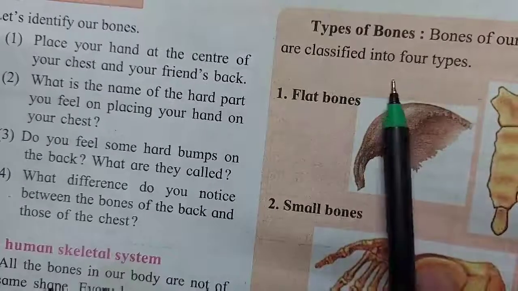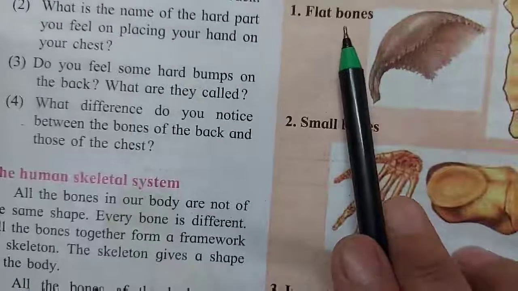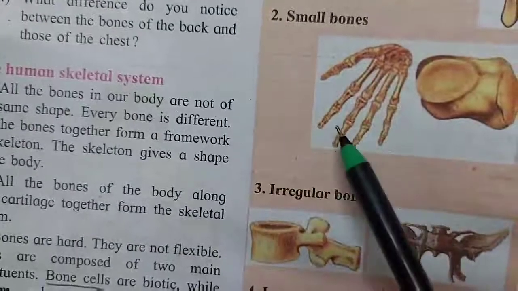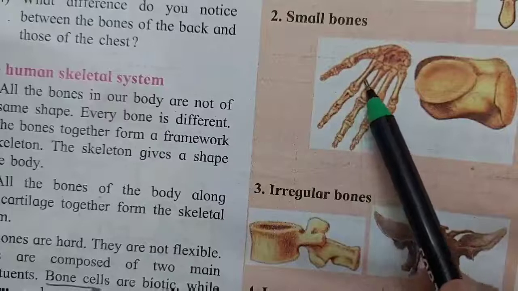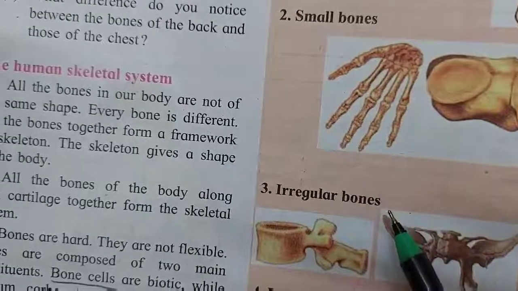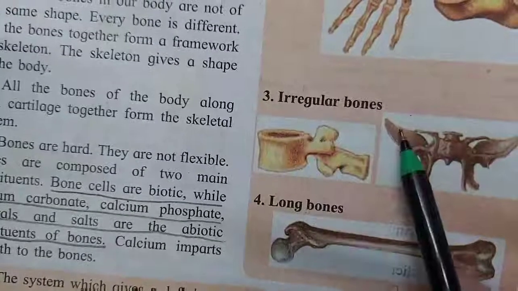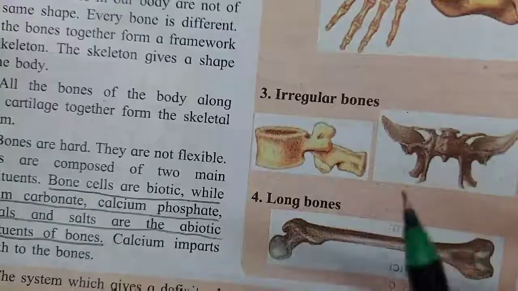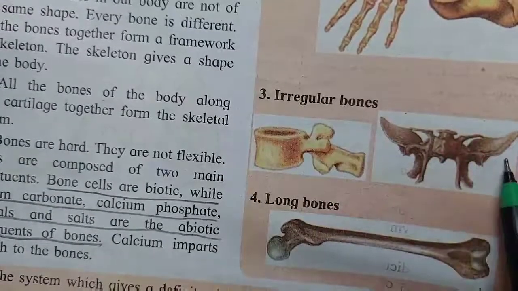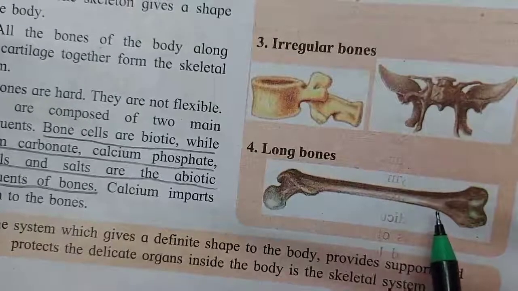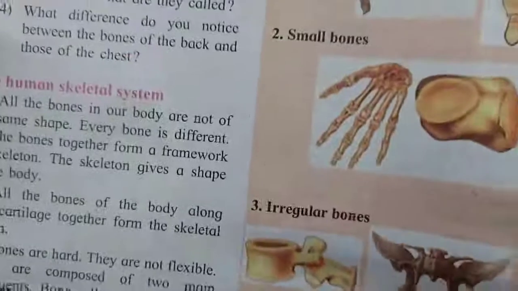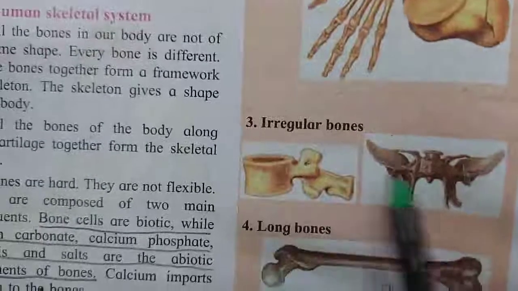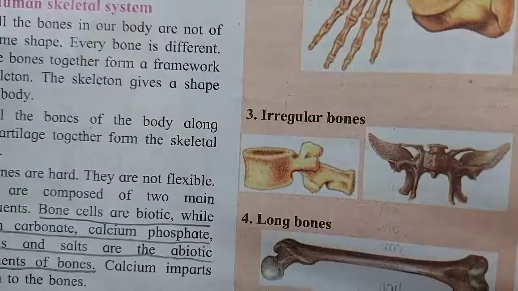Now types of bones. Bones of our body are classified into 4 types. Flat bones, you can see the flat part. Small bones, here small bones are attached to each other. Irregular bones, you can see the shape. You can't describe it as flat or round or oval, so they are irregular bones. And the long bones. So how many types of bones are there? There are 4 types of bones: flat bones, small bones, irregular bones and long bones. Okay children?